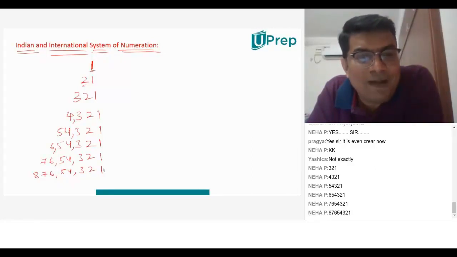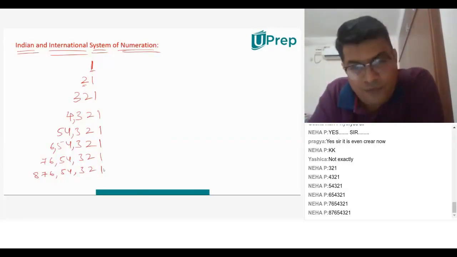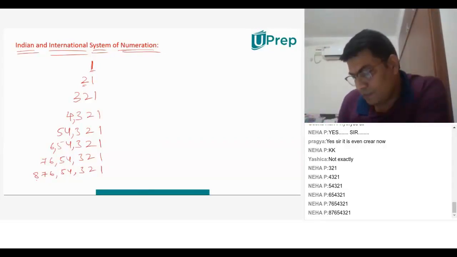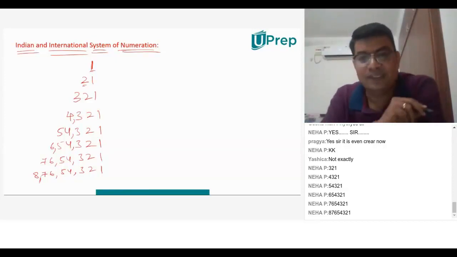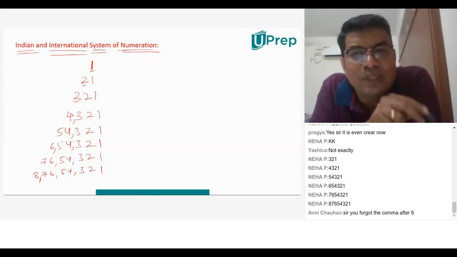What is it? Anyone? You just tell me the first two. 8 crore 76 lakh 54,321. Very good. So we don't say 876 lakhs. We say 8 crores 76 lakhs 54,321.